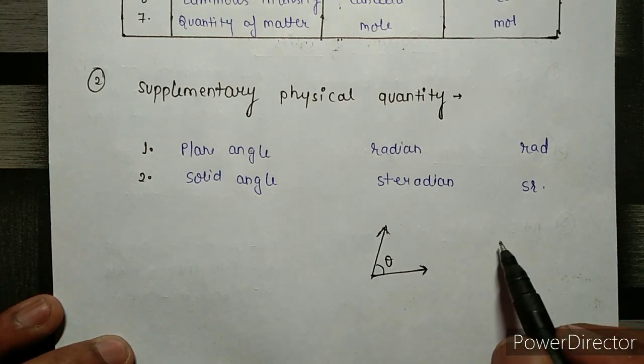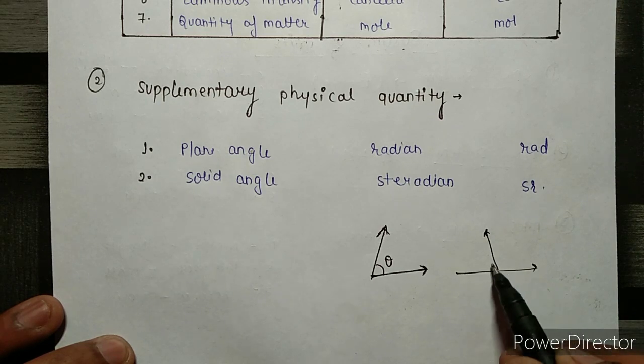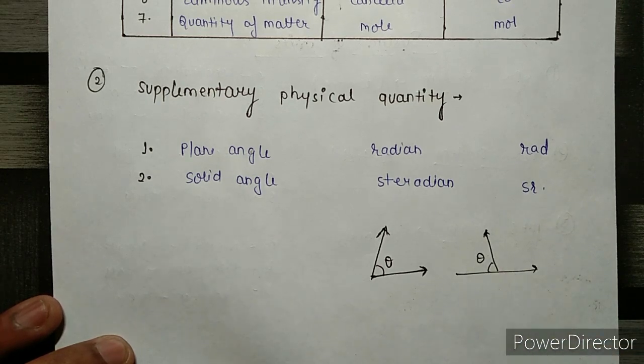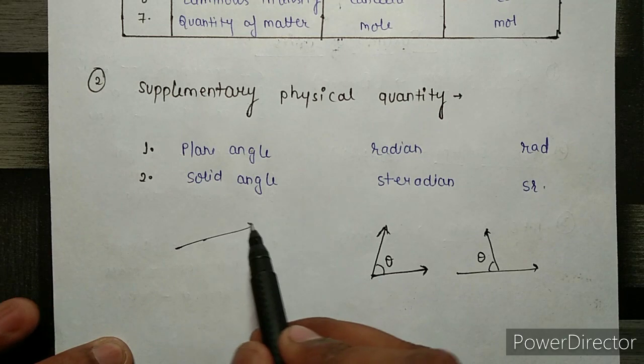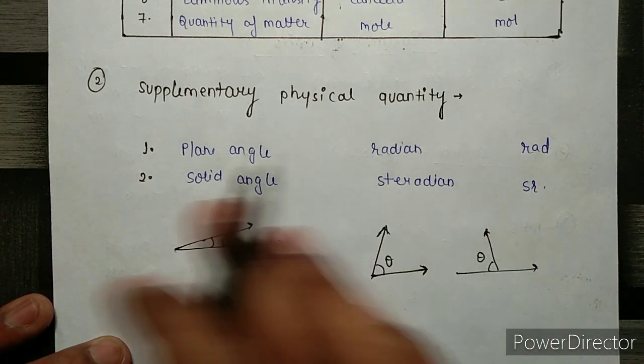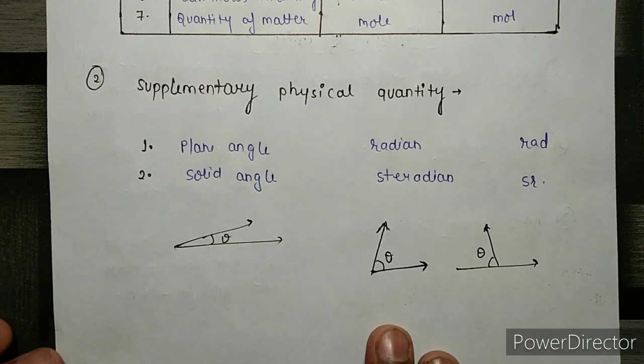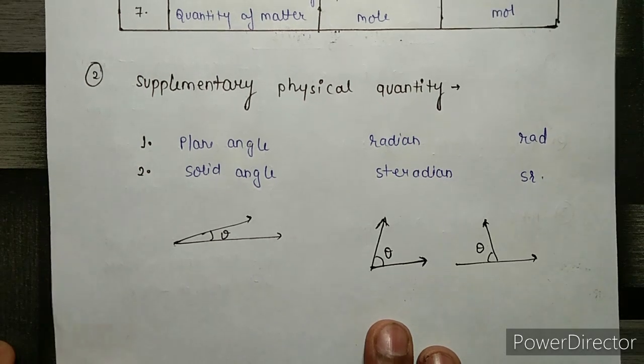So we can write this theta, this is also a plane angle, this is also a plane angle. This type of measurement of angles is known as plane angle and is measured in radian. Now the second thing is, what is solid angle?